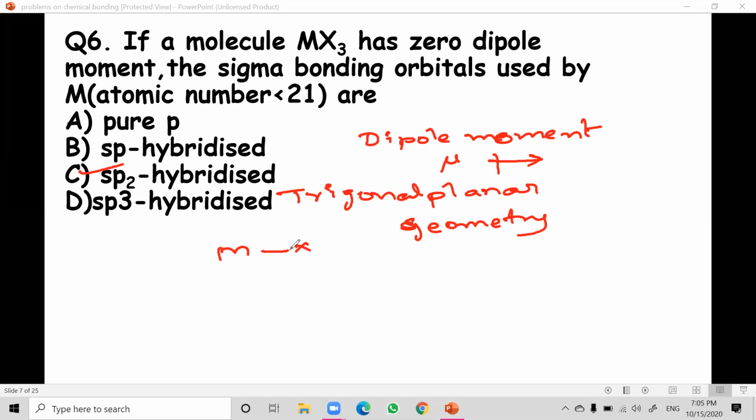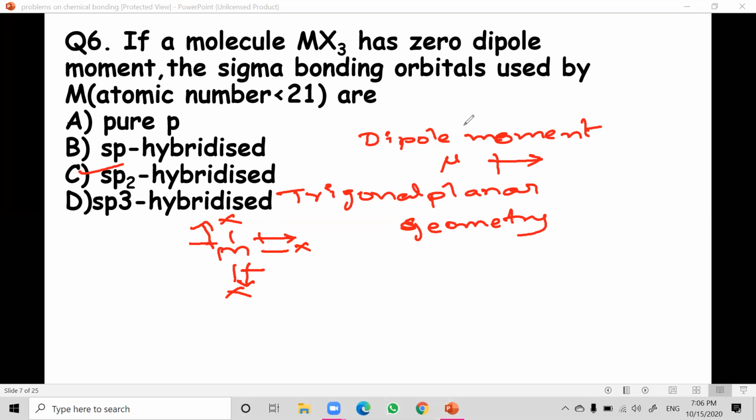One side X, one side X, one side X. Dipole moment exists from M to X because X is more electronegative. Since the dipole moment goes in three directions, electrons go from M to X, and all are sigma bonds.